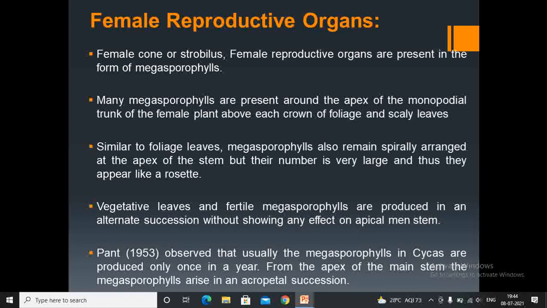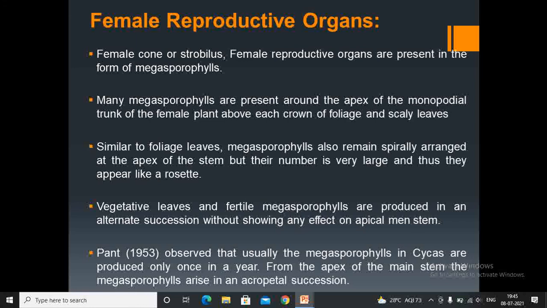Female reproductive organs. Female Cycas strobilus are present in the form of megasporophylls. Many megasporophylls are present around the apex of the monopodial trunk of the female plant, above each crown of foliage and scaly leaves. Similar to foliage leaves, megasporophylls remain spirally arranged at the apex of the stem, but their number is very large and thus they appear like a rosette.